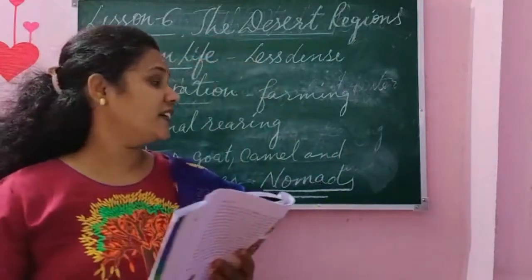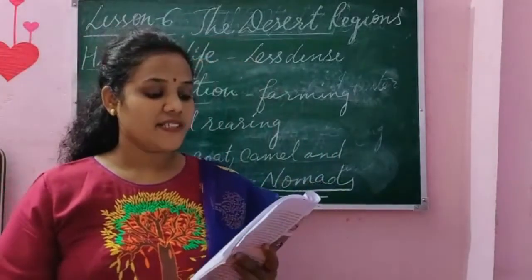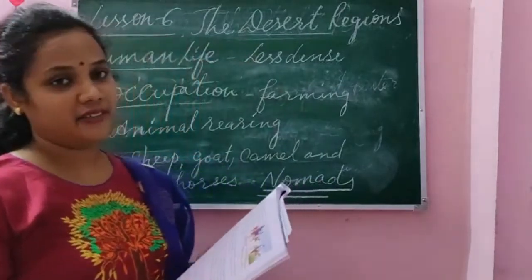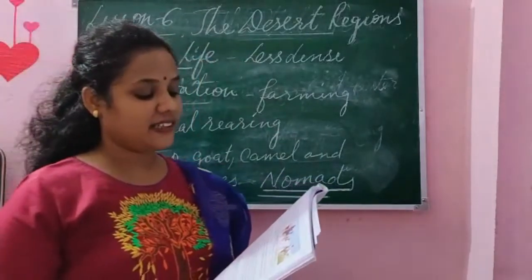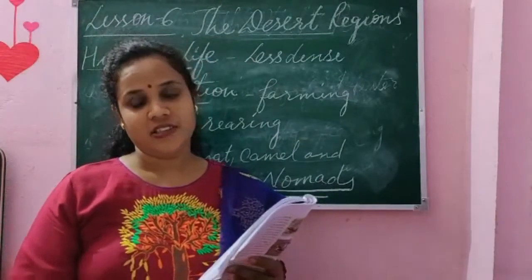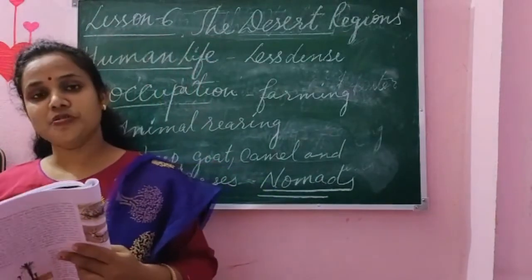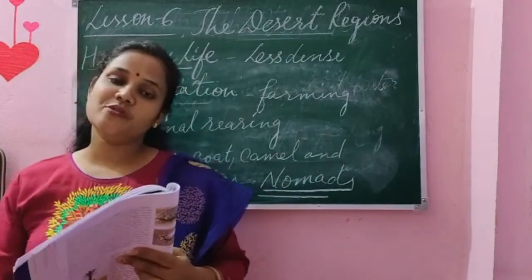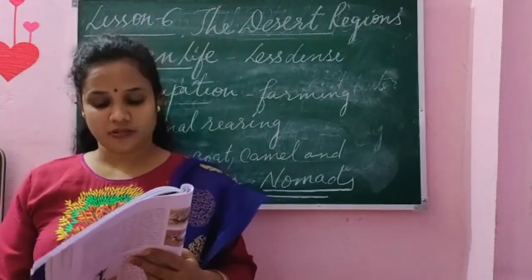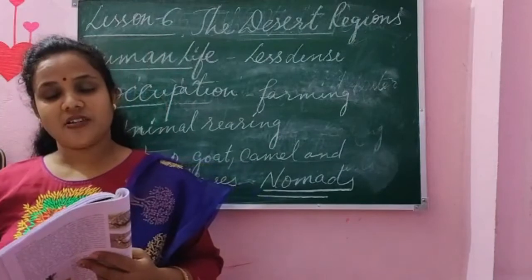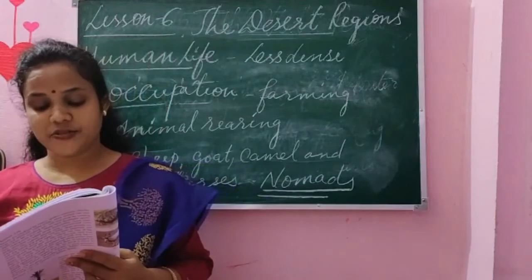On page 31 we have the second paragraph, trading. Okay. Trading is conducted on camel back. Earlier the camel back was used. Camels were used for trading. Nowadays jeeps and vans are also used in desert regions.